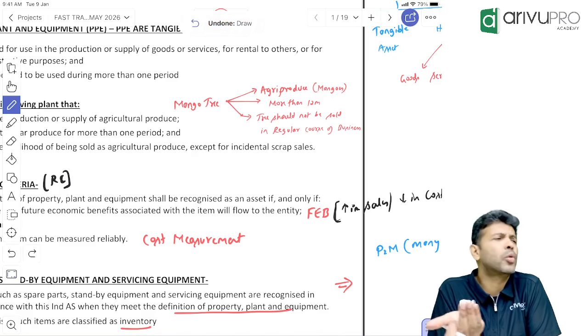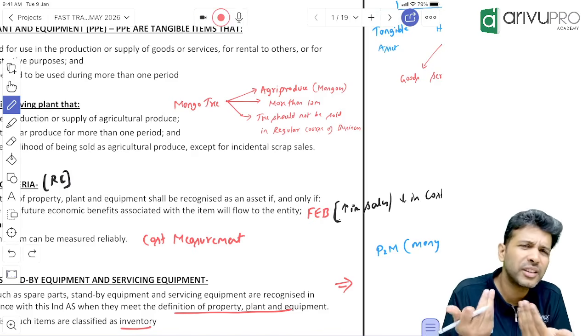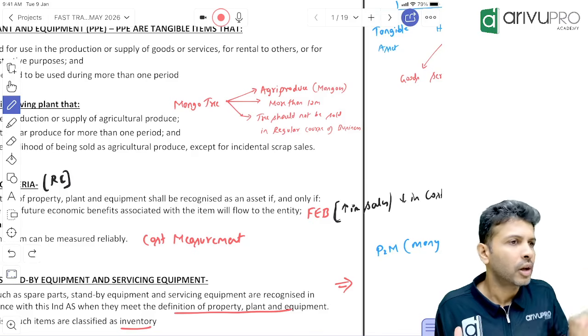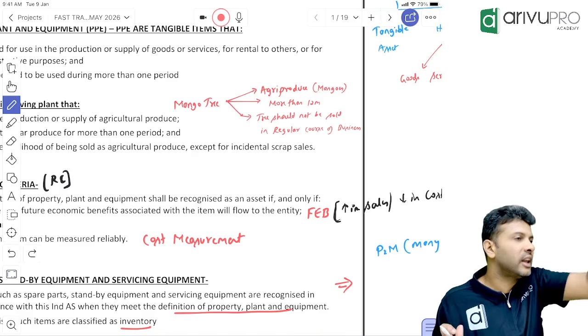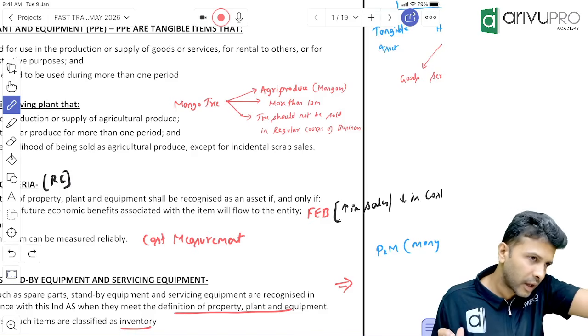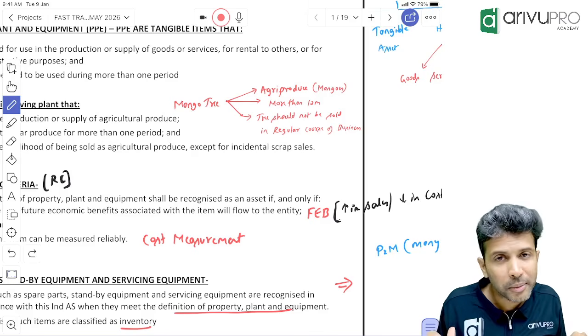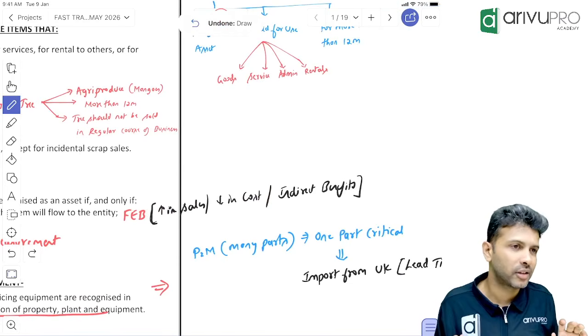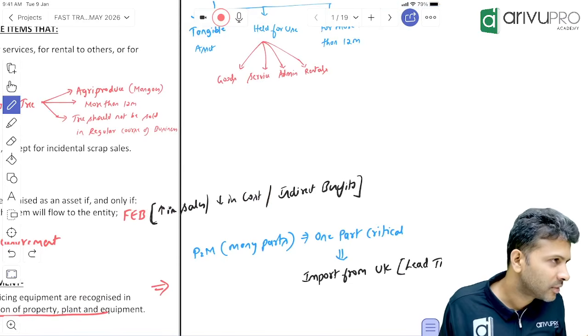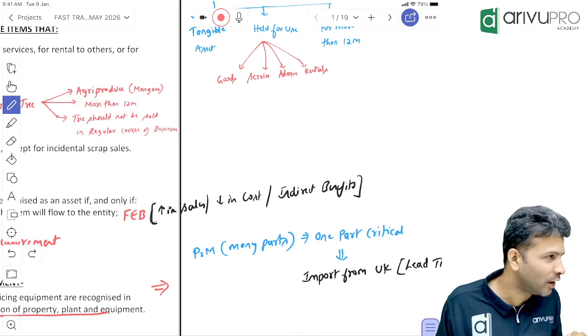So benefits means what in all, people? How can we say there is a benefit? Now, let's say from that PP, due to that PP, sales has increased. Is it a benefit? Yeah. Cost has reduced. Is it a benefit? Yeah. Indirect benefits are also considered as benefits. Now you have a massage chair. No, companies keeps all fancy things.